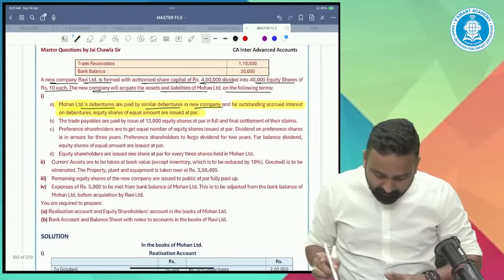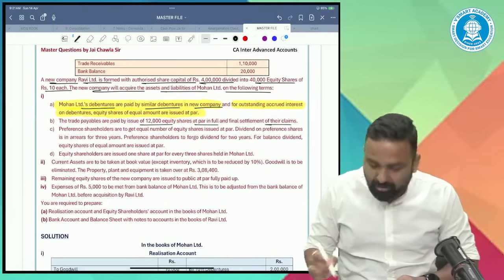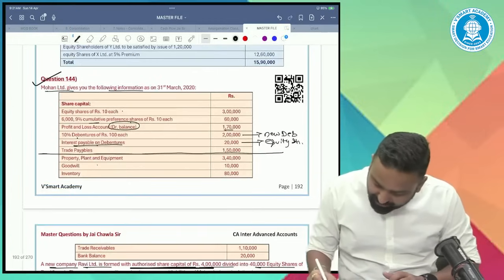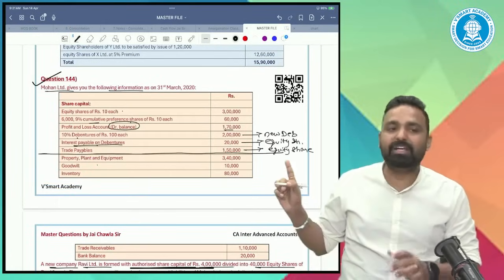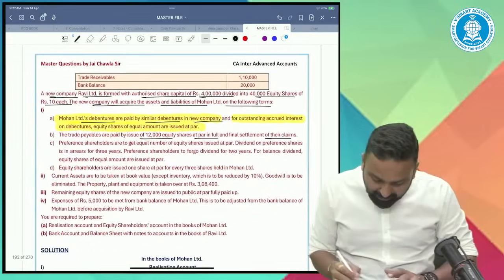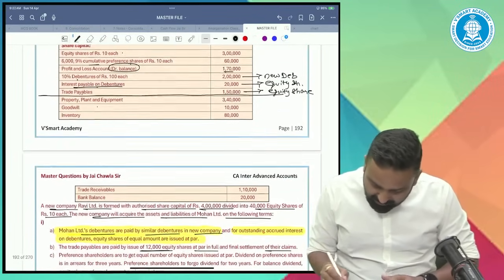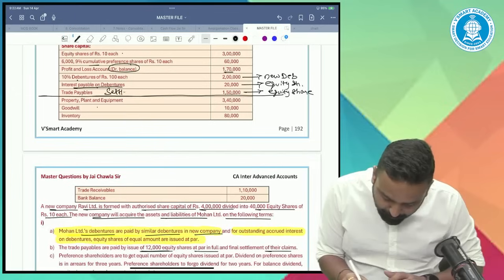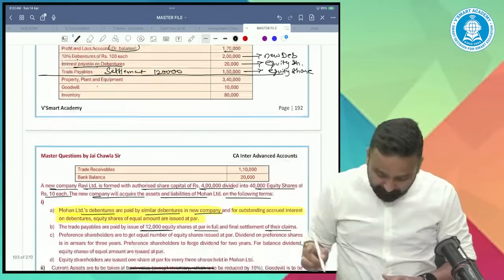The trade payables are paid by issue of 12,000 equity shares at par in full and final settlement of their claim. Even the creditors, trade payables, are to be given equity shares. This is also settlement, but it is not PC. So the settlement value of trade payables is 12,000 multiplied by 10 rupees, that means 120. So 150 trade payables are to be settled at 120.